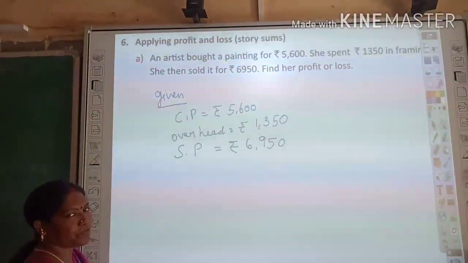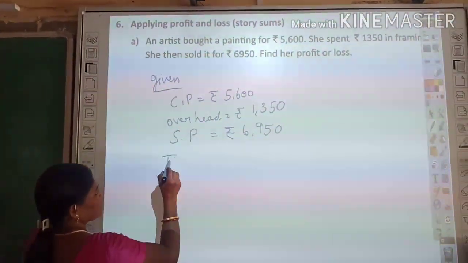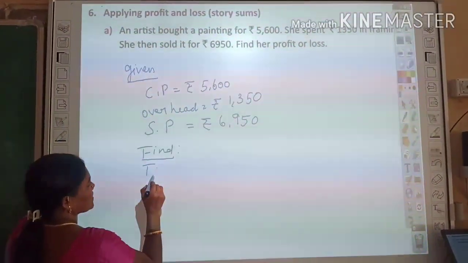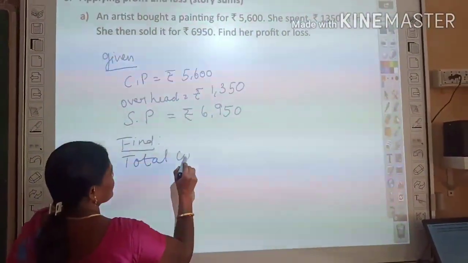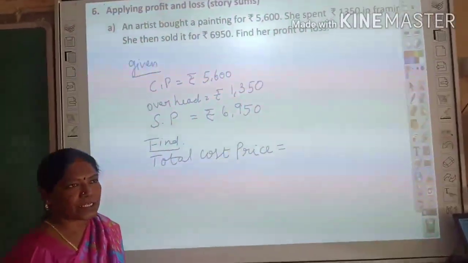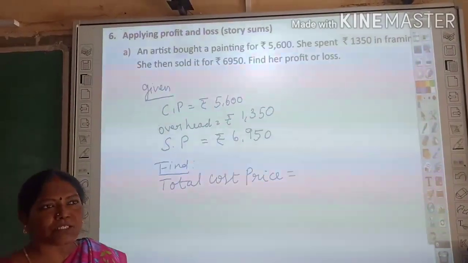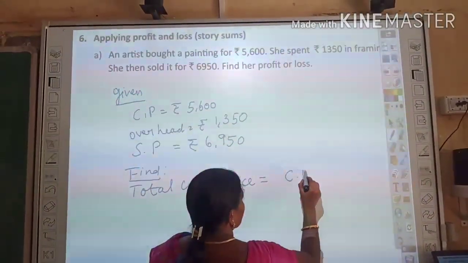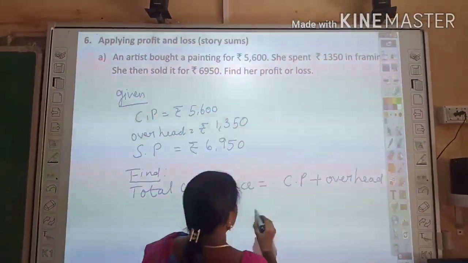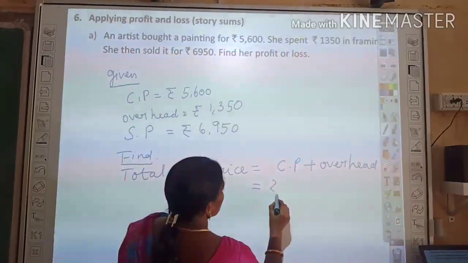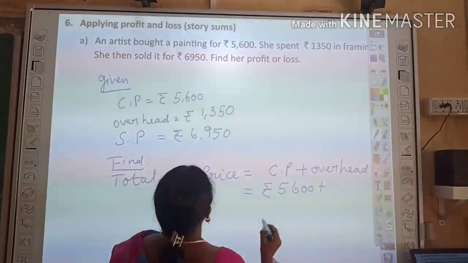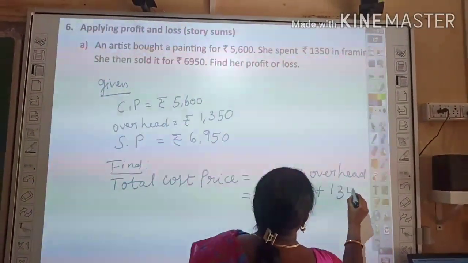First we have to find out the total cost price. How to find the total cost price? Actual cost price plus overhead charges. Actual cost price, rupees 5,600, plus overhead 1,350.